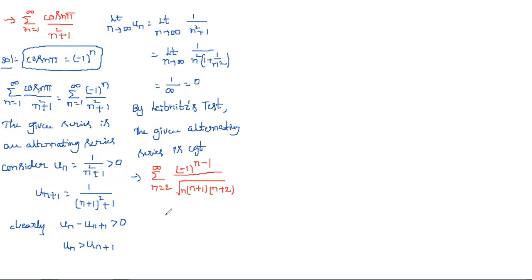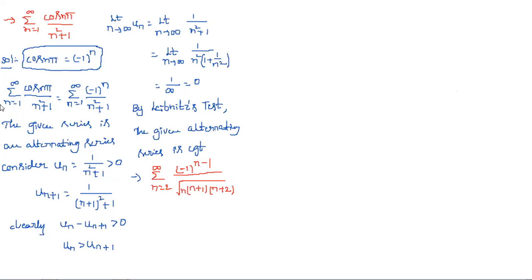n into n plus 1 into n plus 2. So this is the given series. Is this an alternating series or not? One more thing: they never mention in the question whether it is a positive series or an alternating series. You need to identify whether the given series is alternating or consists of only positive terms. Here, if you observe, it has minus 1 whole power n minus 1 by square root of n into n plus 1 into n plus 2.